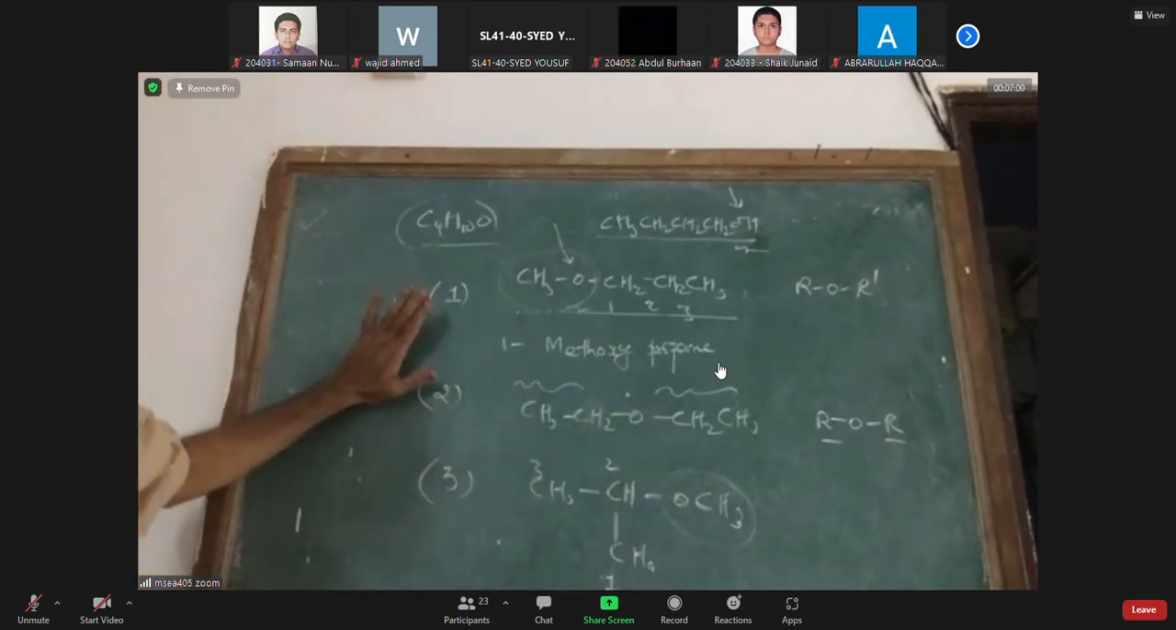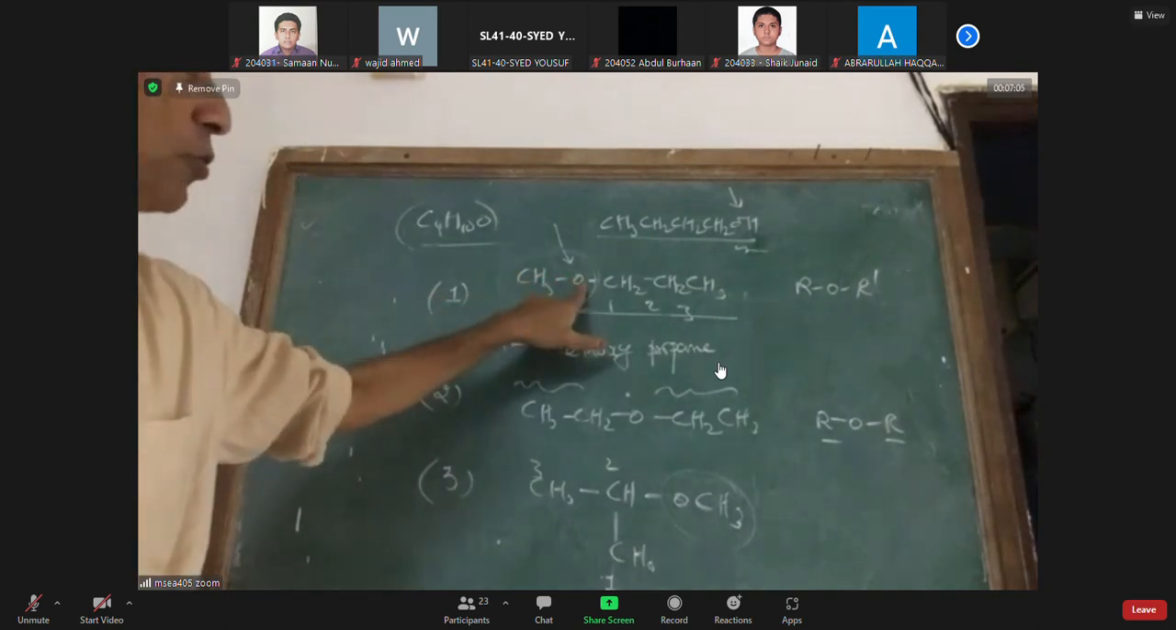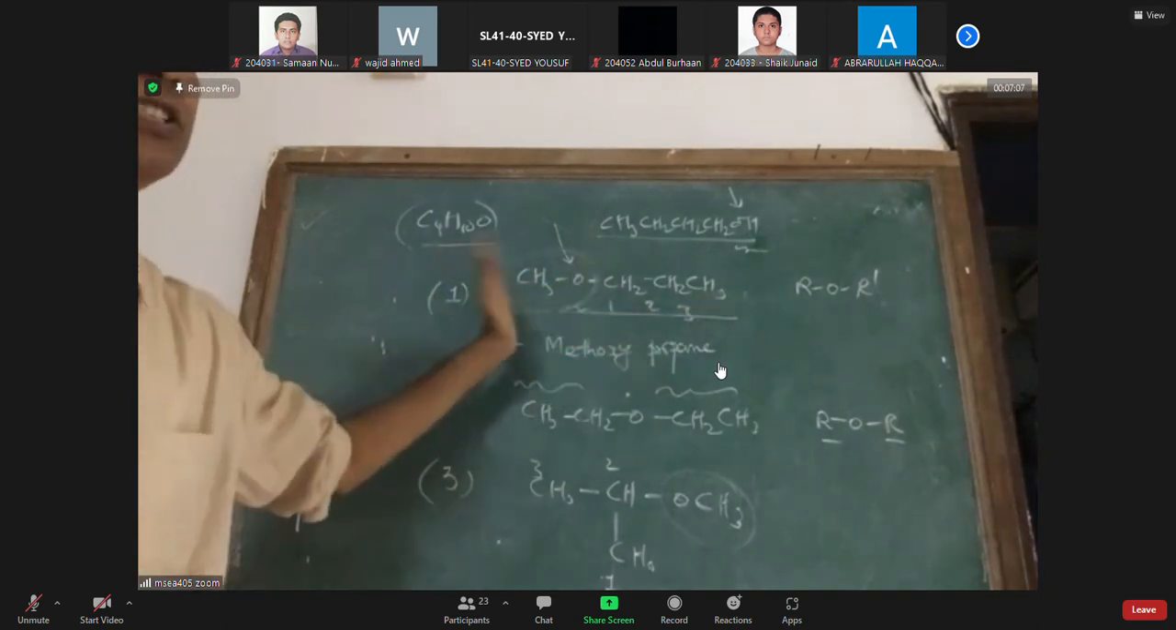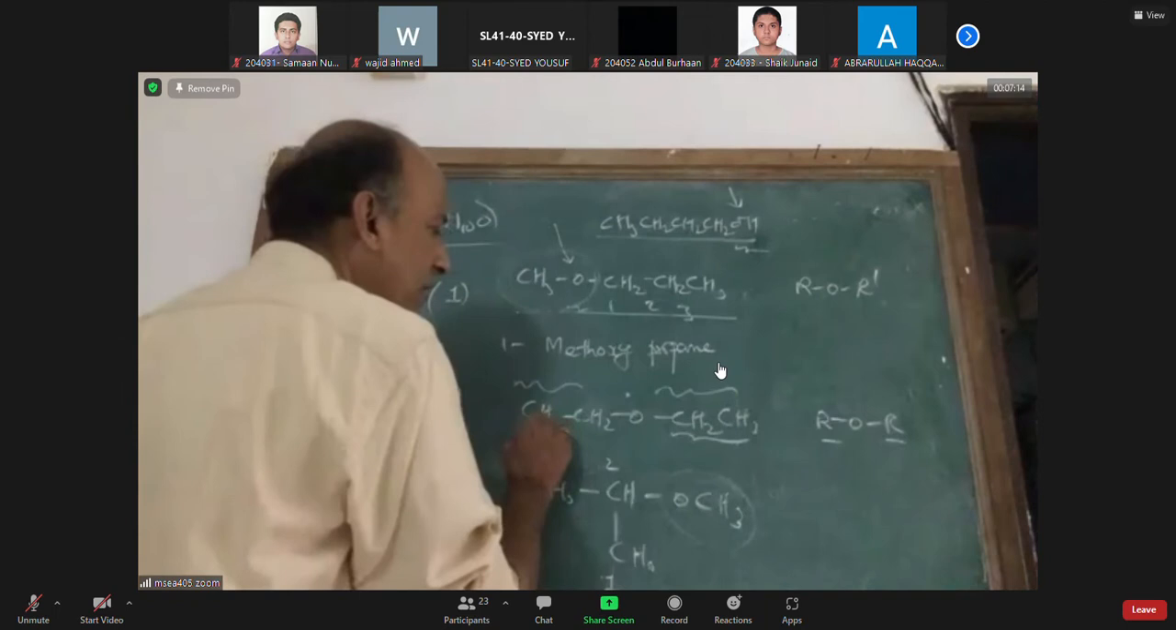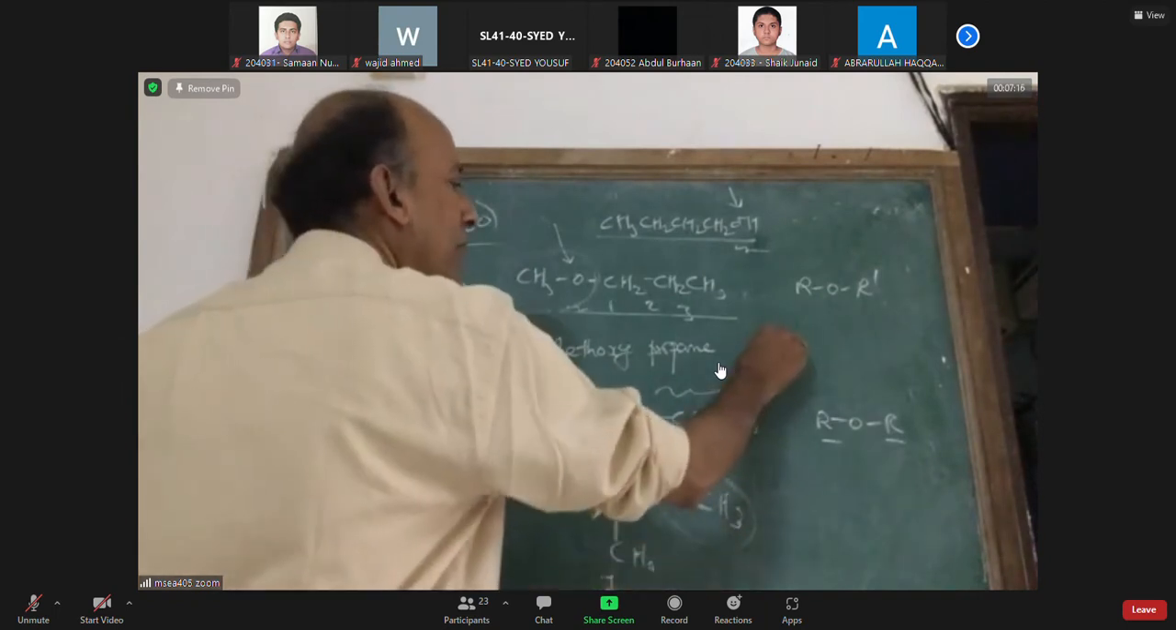This type of isomers has the same functional group, which is a bivalent functional group. The functional group can be linked to 2 carbon chains. The compounds with the same bivalent functional group but differing in the length of carbon chains are called metamers.